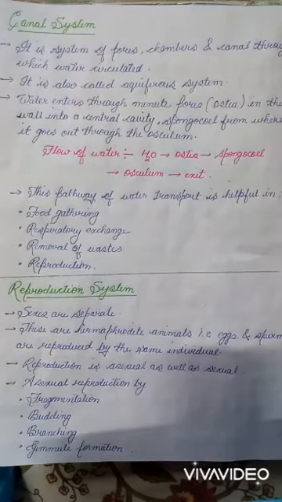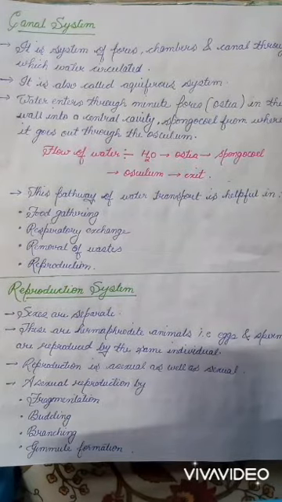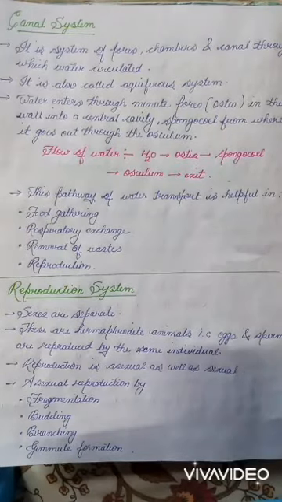So now let's read about their canal system. So it is a system of pores, chambers and canal through which water is circulated. Water is moving from inside to the outside through the different parts of the body forming the canal system, and it is also known as aquiferous system. So there are main three types of canal system in the order of increasing complexity: asconoid, syconoid and leuconoid.